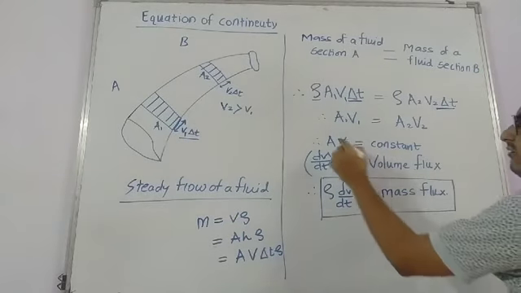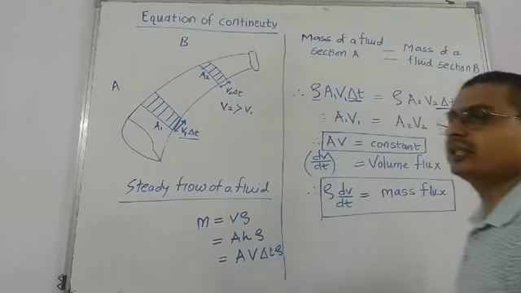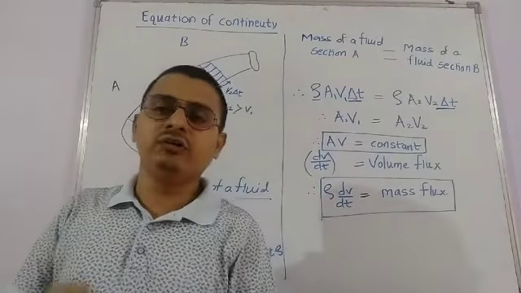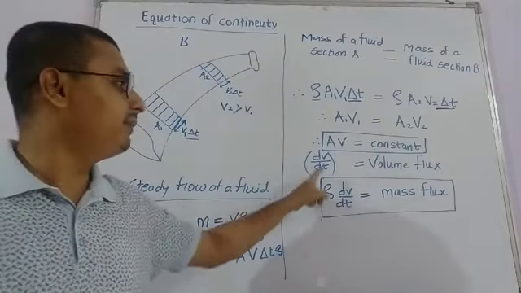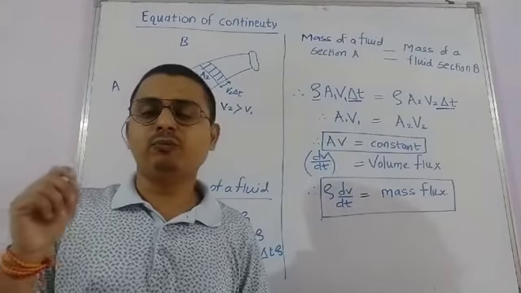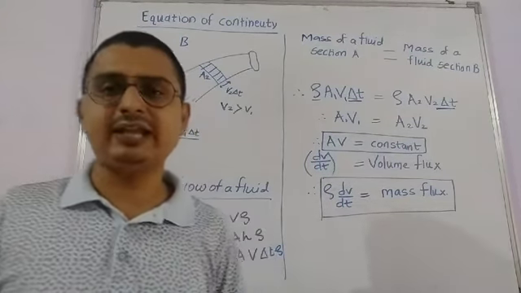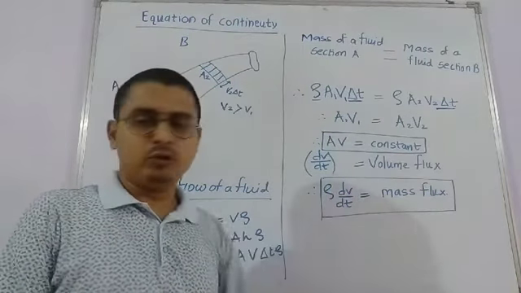That means AV is constant in a fluid, and that is also called the volume rate of flow. So dV by dt, the particular volume passing through any cross section area of a tube per unit time, is called volume flux.